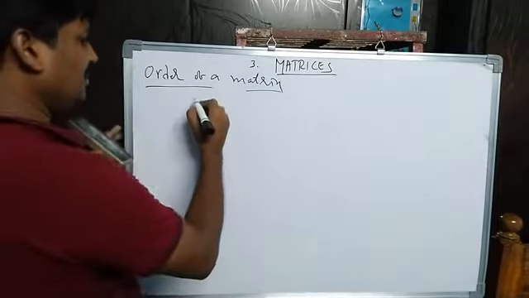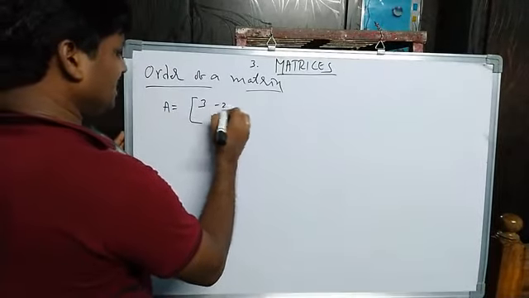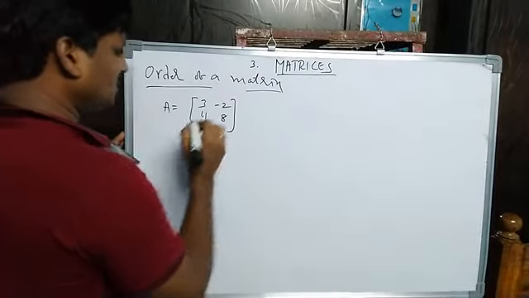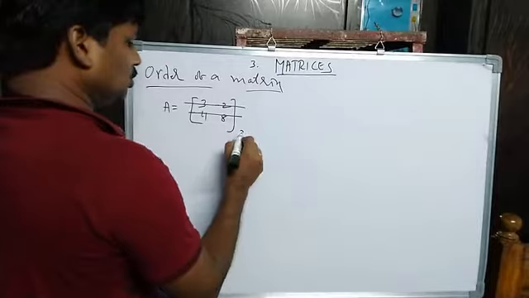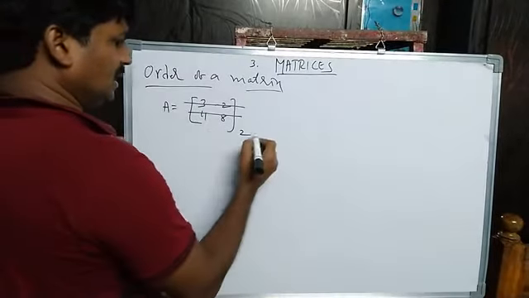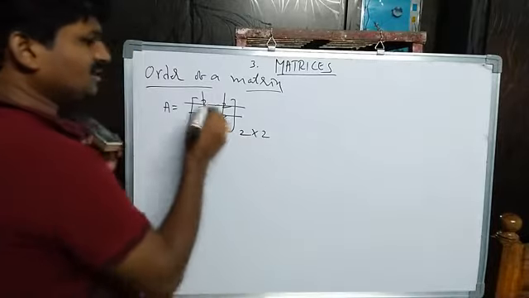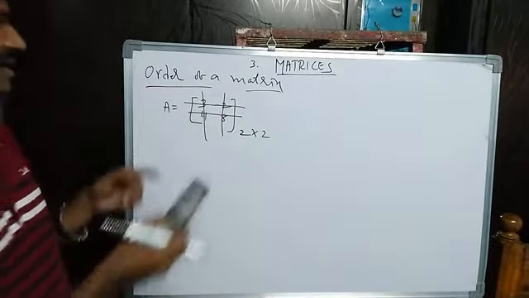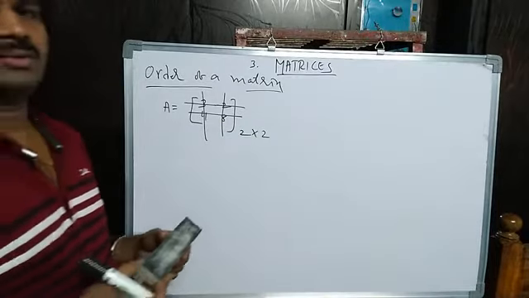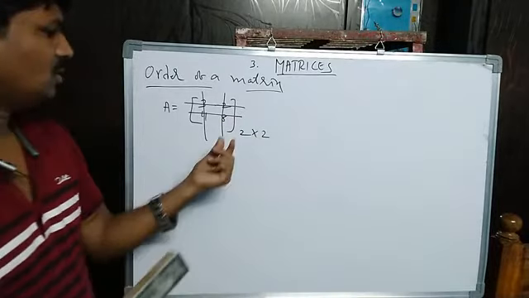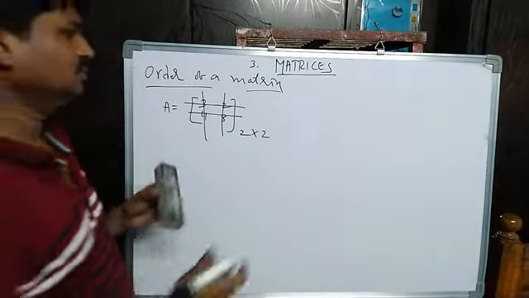For example, I am taking one example matrix: 3, minus 2, 4, 8. It is one of the matrices. How many rows are there here? 1, 2. 2 rows are there, right? And how many columns are there? 2 columns are there. So what is the order of this matrix? Number of rows by number of columns, so 2 by 2.